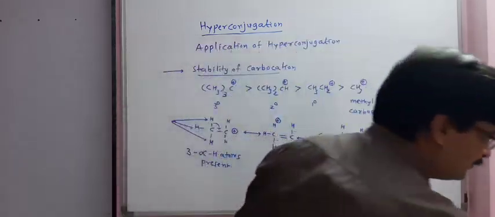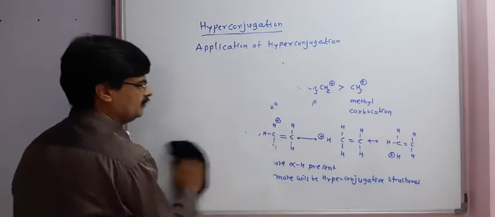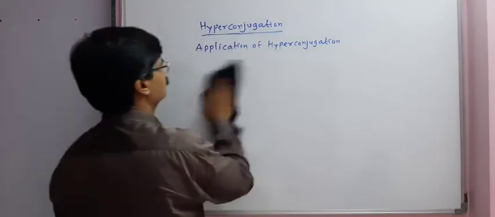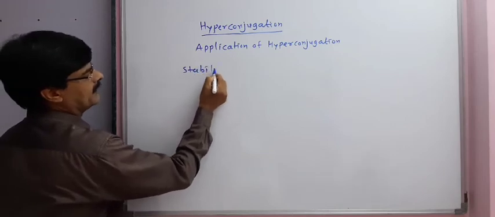Now we will study the stability of free radicals in the same manner.